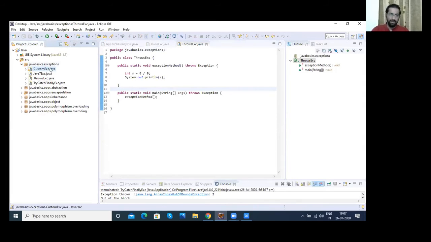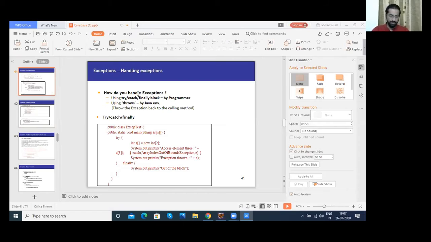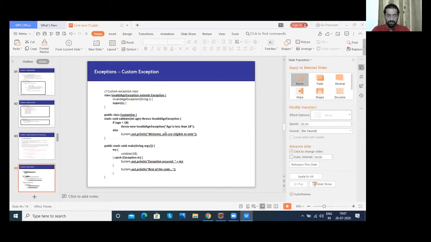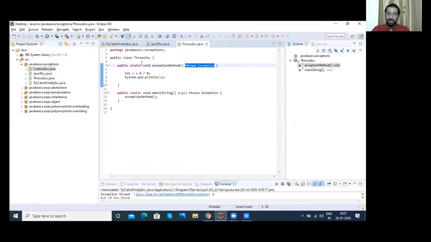We had one more way that we talked about, which was throws. Try catch finally is completely written and handled by the programmer. Throws is written by the programmer and handled by the Java environment. So I will show you how we use throws. In try catch, we write the code which has an issue inside the try block, handle it inside the catch block, and use finally to close resources in the end.